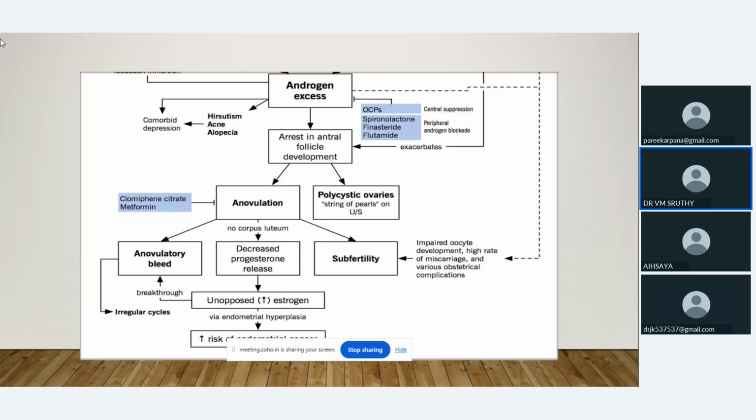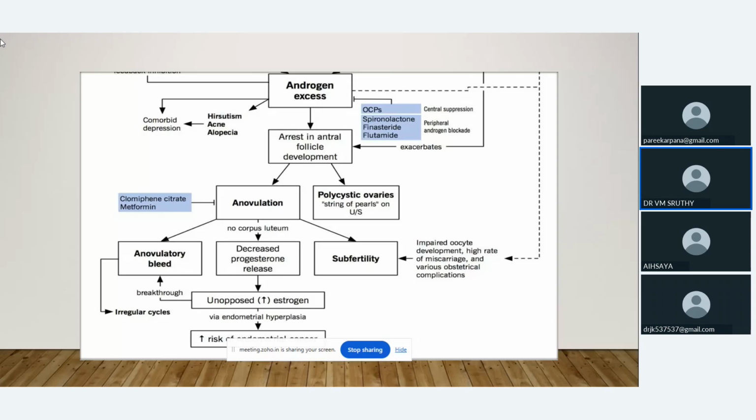Due to the androgen excess, at the same time, we can see many changes like hirsutism, acne, and alopecia. So hyperandrogenism will cause hirsutism, acne, and alopecia. Due to immature follicles, we can see numerous follicles in the ovary, but at the same time there won't be any ovulation. That will lead to anovulation.